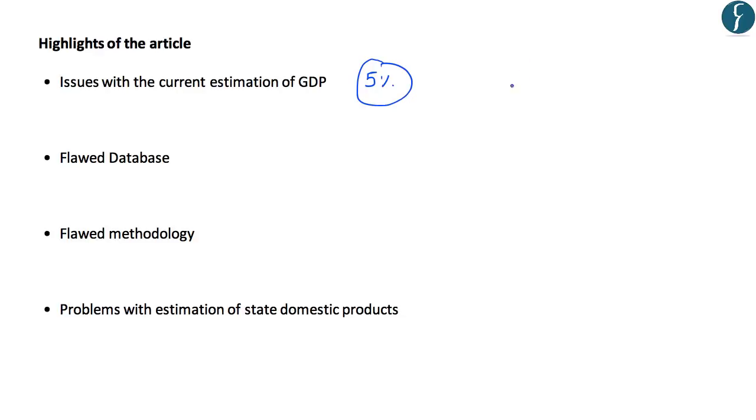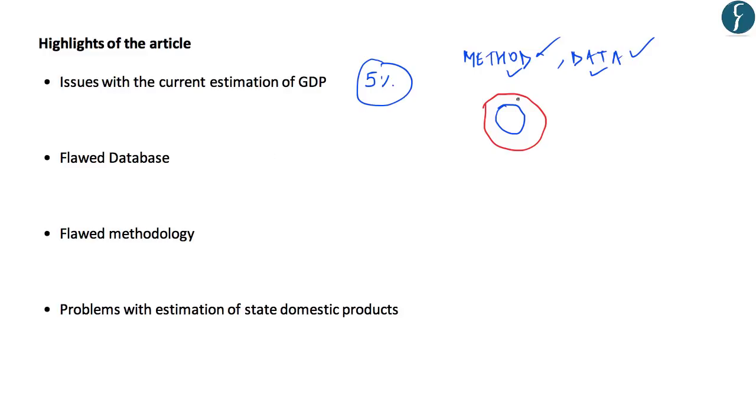As we just discussed in the last article, the methodology was changed as well as the data set was changed. So the economists have questioned both the changes. As you must be aware, some prominent economists like our ex-chief economic advisor Mr. Arvind Subramanian have highlighted that India may be overestimating its GDP due to this flawed approach. So for example, if our GDP is this, due to the flawed method or the data or both of them, we could be estimating our GDP to be this. Let us understand what these controversies over methodologies and databases used in GDP estimates are.